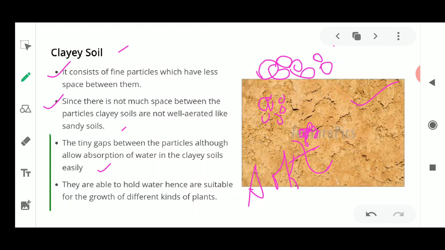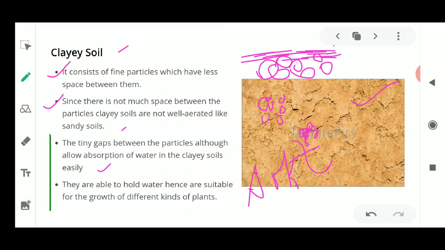Fine. Now what happens on this clay soil? This clay soil can hold water for a longer time, because the particles are very close to each other, and if you add water on it, what happens? It remains there for a longer time. Okay, so it remains in the clay soil. So it also has a good water holding capacity, meaning it could hold water for a long time.